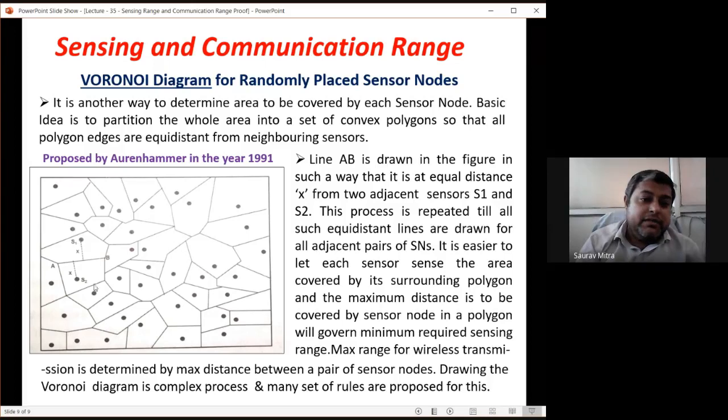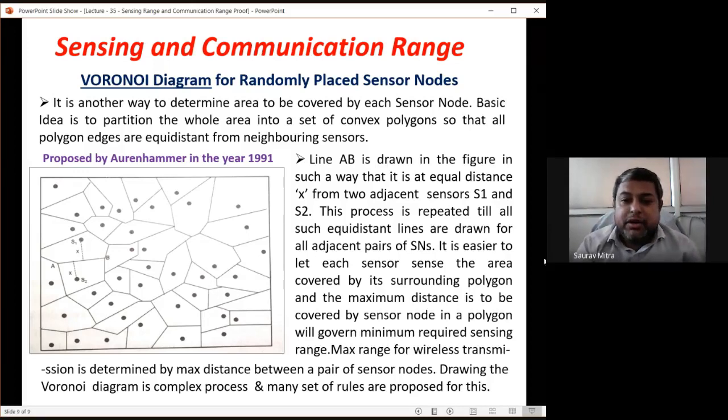Likewise, if you check this sensor node, it is sensing this distance, and this distance. So all these bigger distances should be less than its own sensing range RS. That we have to ensure. So from a sensor node to any of the corners, the distance should not be greater than RS, the sensing range of the sensor nodes. Otherwise, there will remain some blind spot. What is meant by blind spot? A point within the area which is not sensed by any sensor node is called a blind spot.